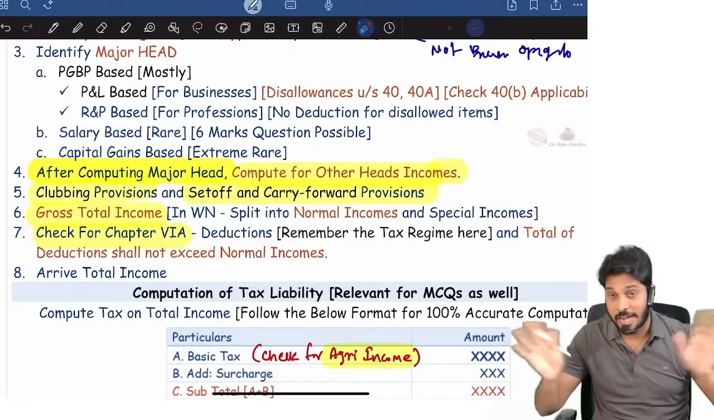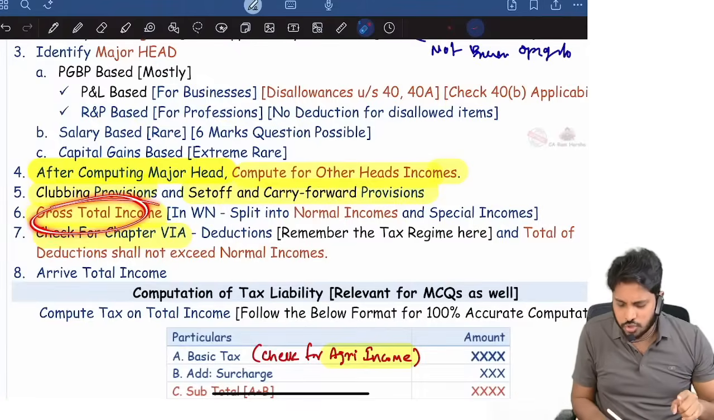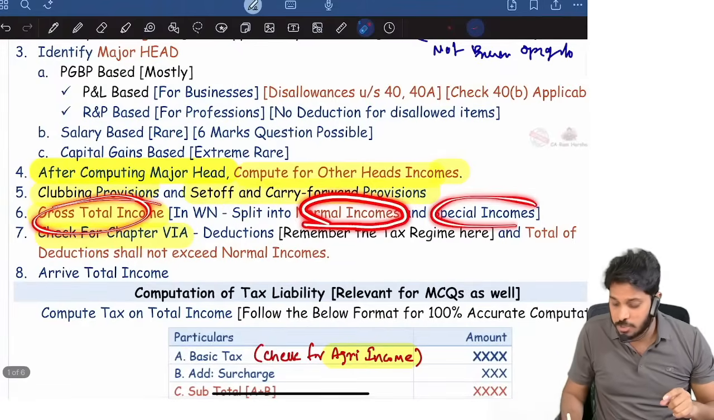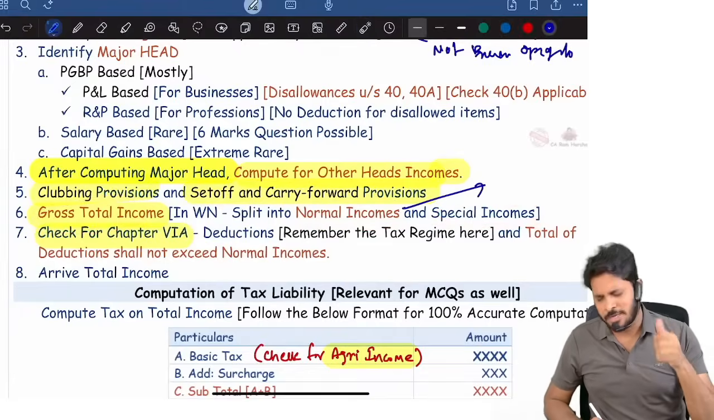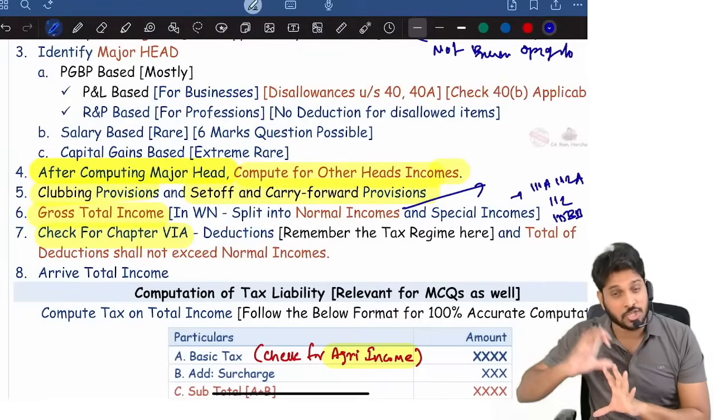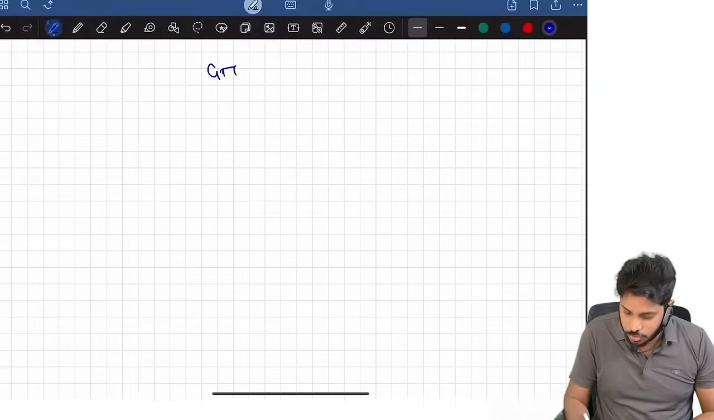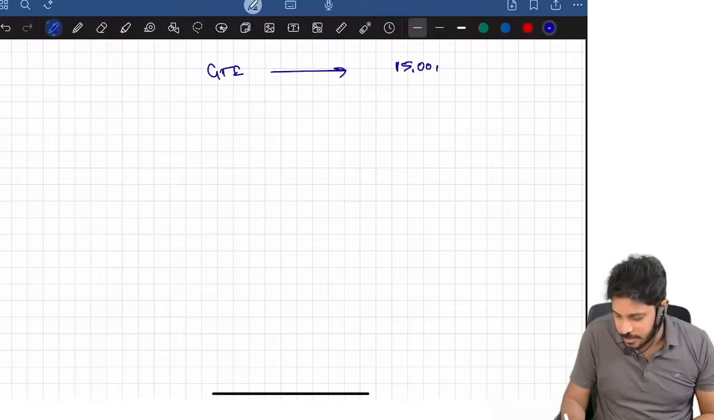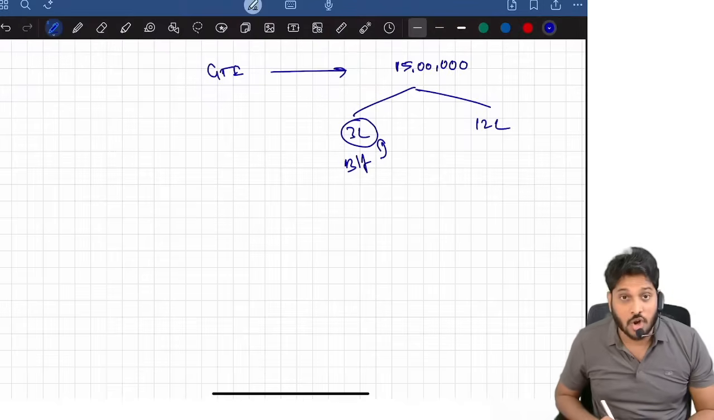Don't reduce it yet. Never. In the working note, or in your mind, identify in the gross total income how much are normal incomes and how much are special incomes. So what do normal incomes mean, and what do special incomes mean? Special incomes are 111A, 112A, 112, 115BB, 115BBJ, lottery incomes, all these are special incomes. For example, gross total income is, let us assume, 15 lakhs. Special incomes are approximately 12 lakh. Then the balancing figure will be 3 lakhs, which is actually called normal income.